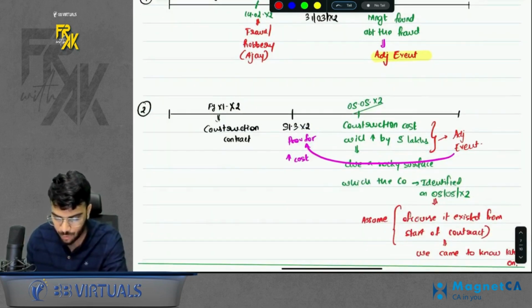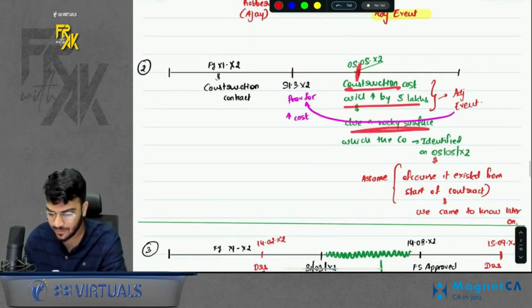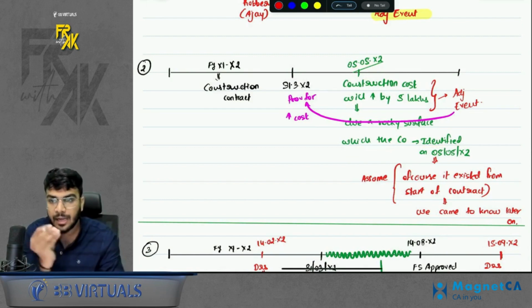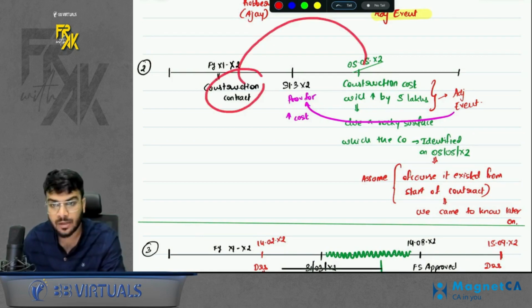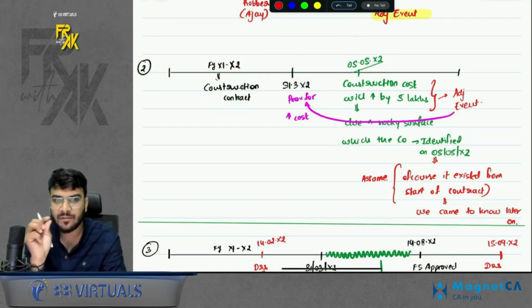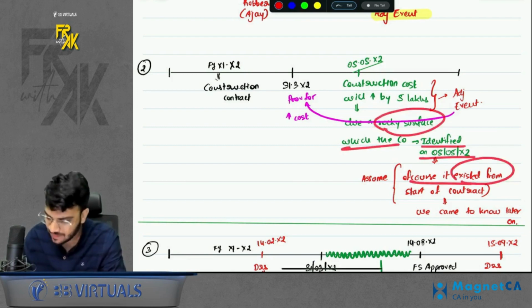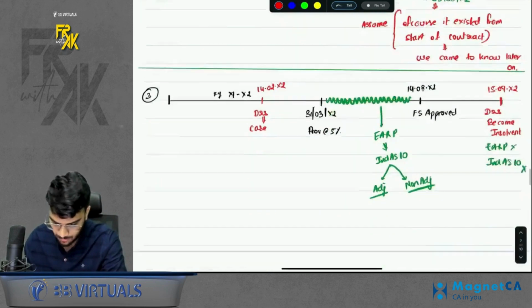Similarly, for example, if you are doing a construction and after year end but before approval of FS, you come to know that construction cost will increase because of a rocky surface, which the company identified after year end. But can I say if a rocky surface exists in the land, it existed from day one? So if the cost of construction goes up after year end because of any structural fault which existed from day one, such as a rocky surface which the company identified later on, of course it existed from the start of the contract. We came to know later on. So in this case also, treat it like an adjusting event. Do remember that. Okay.